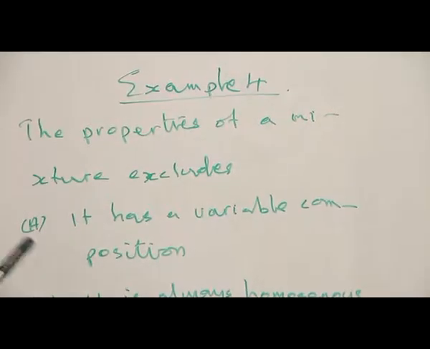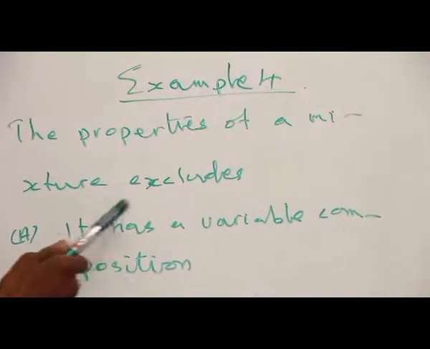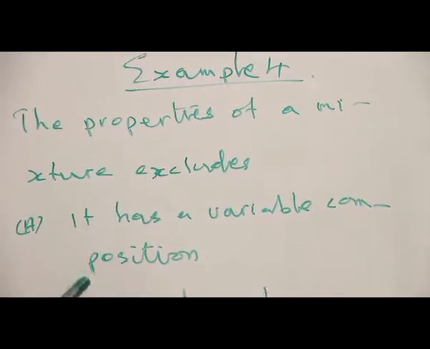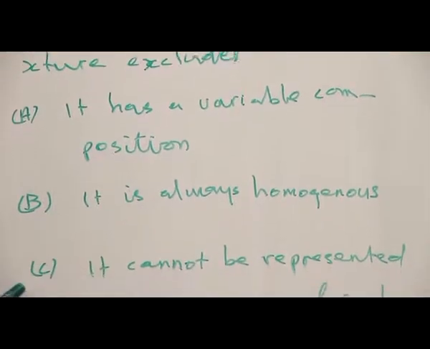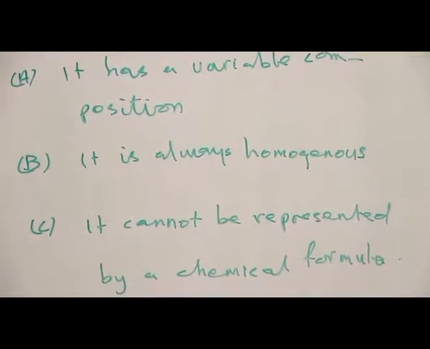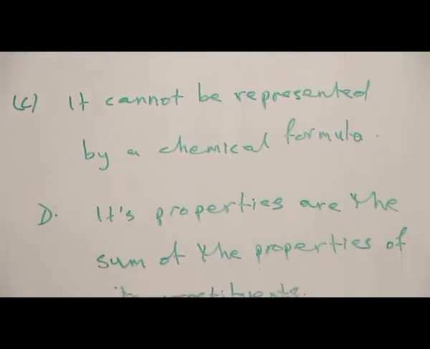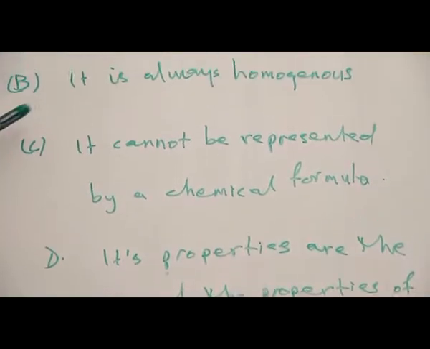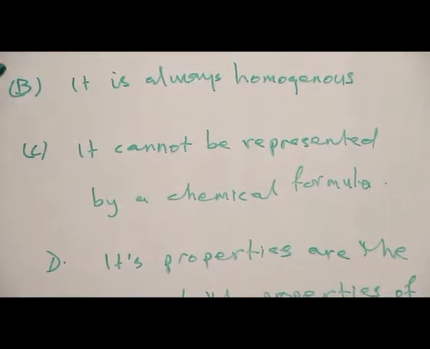The fourth example is as shown on the board. The properties of a mixture excludes. The options are A. It has a variable composition, B. It is always homogeneous, C. It cannot be represented by a chemical formula, D. Its properties are the sum of the properties of its constituents. The correct option is B. It is always homogeneous. Mixtures can as well be heterogeneous. That is why B is the correct option.